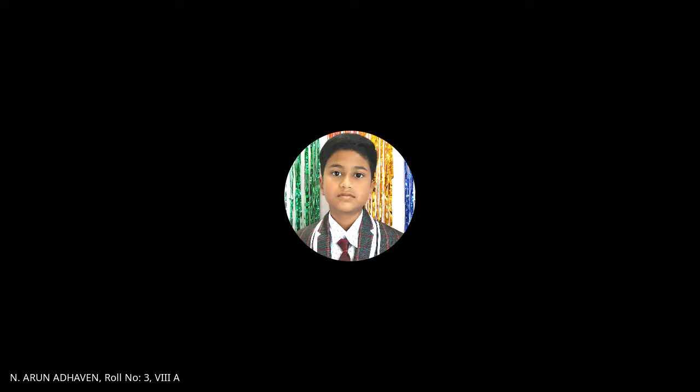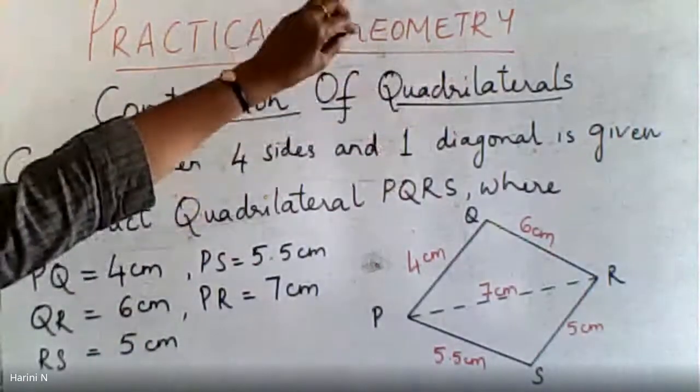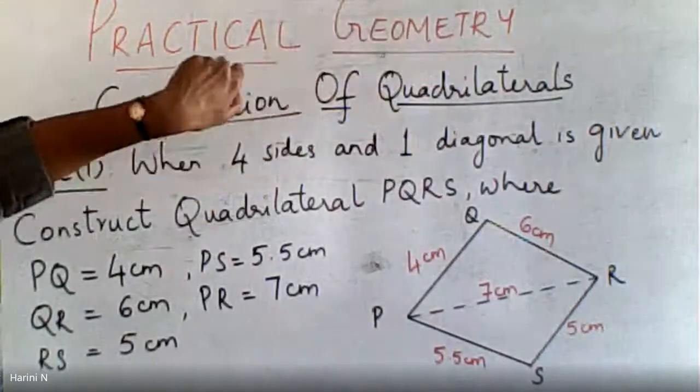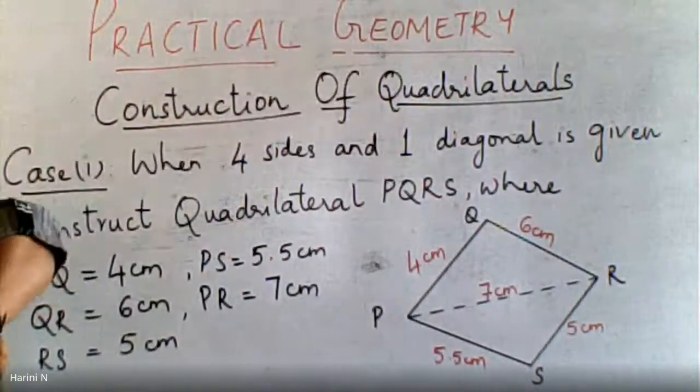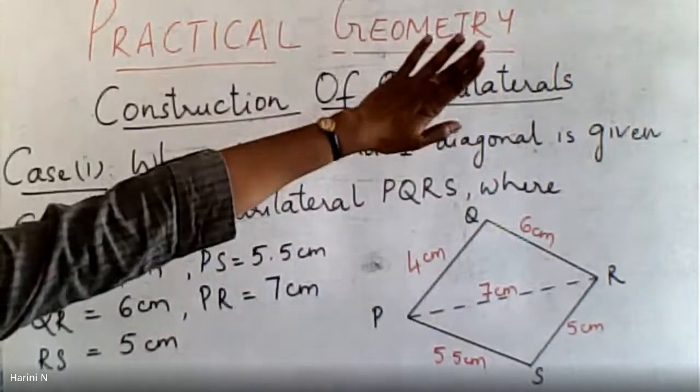Yes, ma'am. 4 completed and we are in the 5th. This is the 5th activity. So on the right hand side, write activity 5. Title, practical geometry. Alright. That's all in the ruled side.